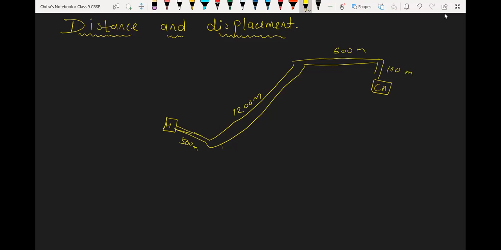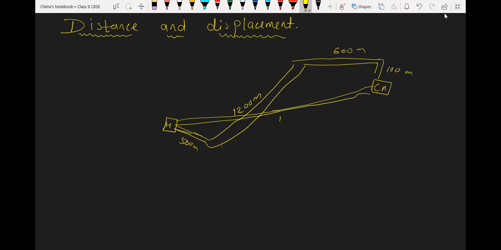So this is the actual path traveled by Hemant sir every day when he visits school from home. It is the actual path covered by Hemant sir, is it or not? Yes, sir.